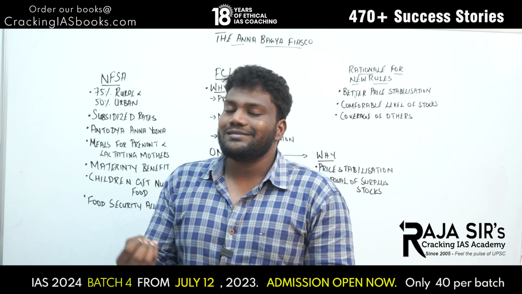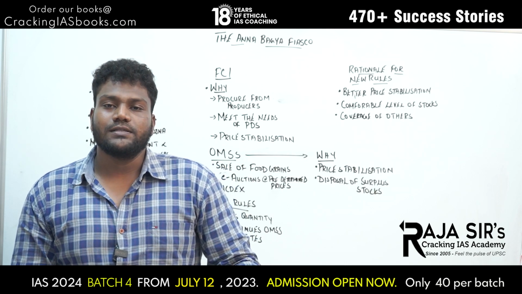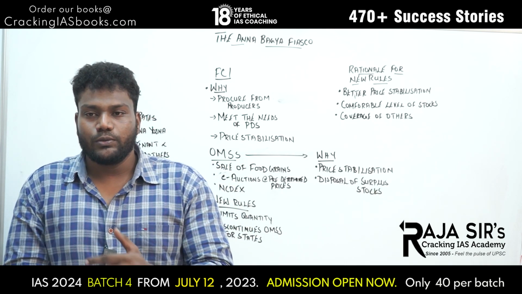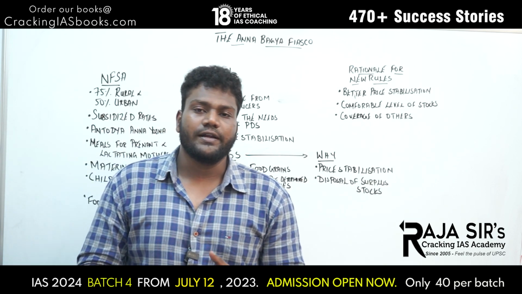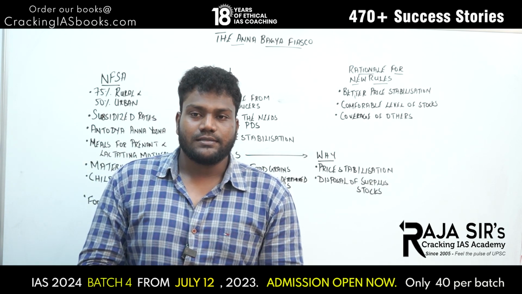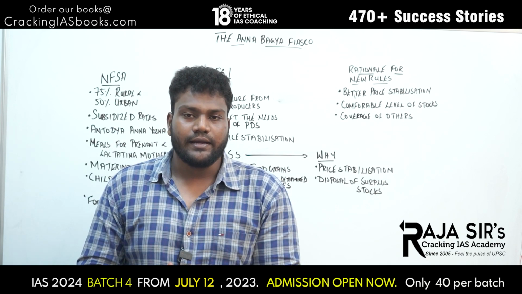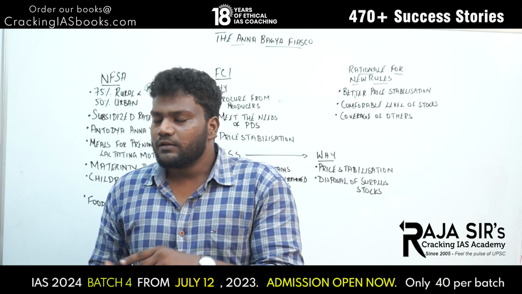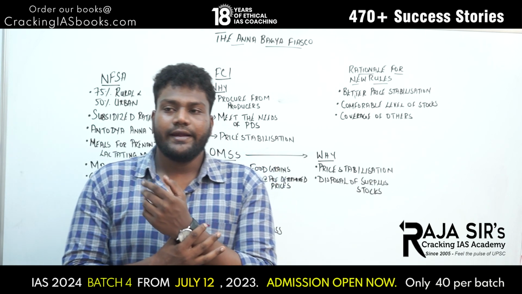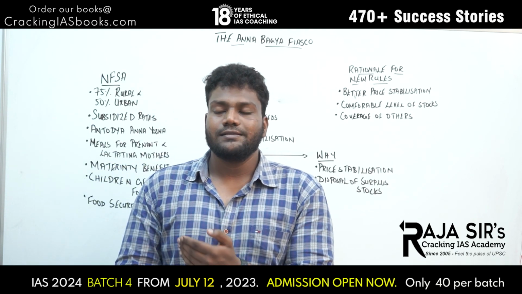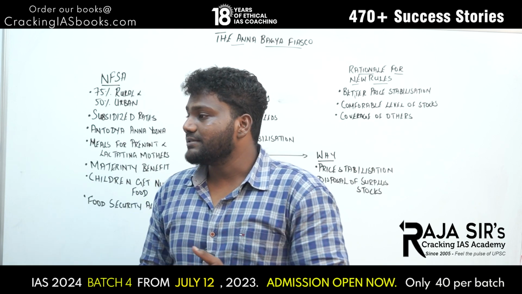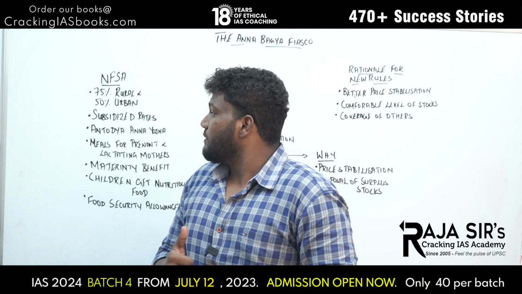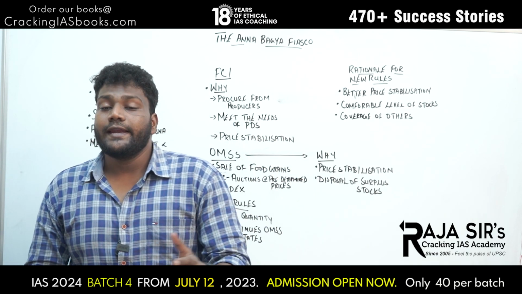What is the main objective of this act? It tries to give food grains, especially rice and wheat, to citizens of India at subsidized rates. Subsidized rates in the sense we used to get this in ration shops, right? At least in Tamil Nadu we get it for ₹1. So that is what this NFSA is. It covers around 75% of rural people and 50% of urban people in India.